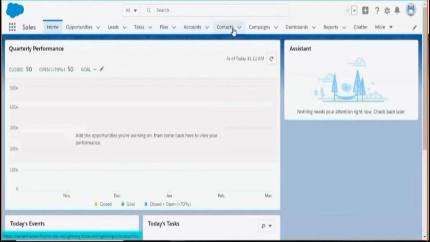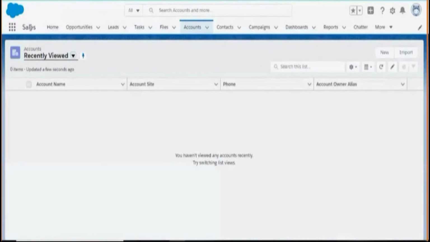Now if you look at all these words, you know what the people are talking about. Opportunity, lead, account, contact, campaign, all these are the standard objects we talked about. And of course, we can create a task. Whatever I gave you, I explained only a few key items. There are a lot of Salesforce objects out of the box. For example, accounts.